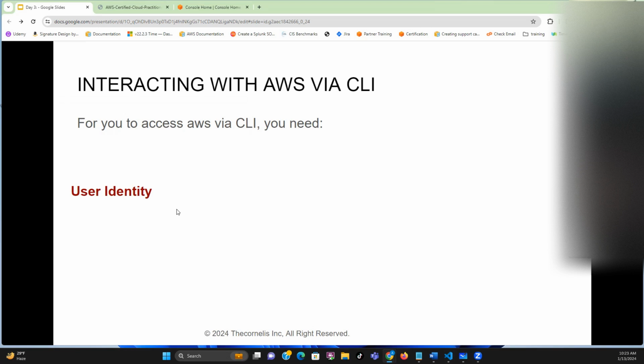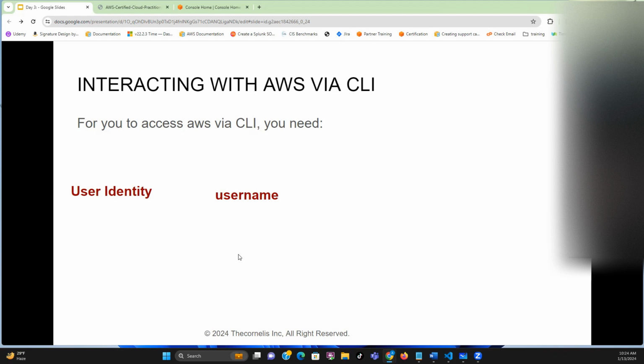So your user identity is also the username. If you have used root, your email, to create your AWS account, that is the user identity, and that is also a username.